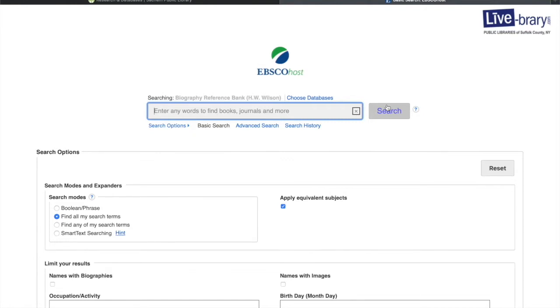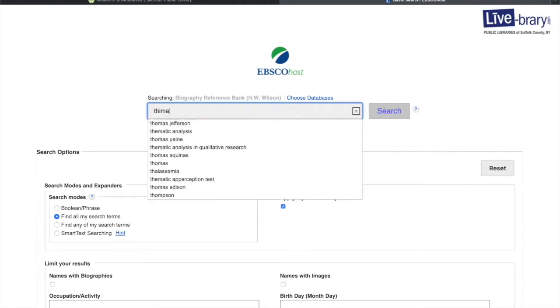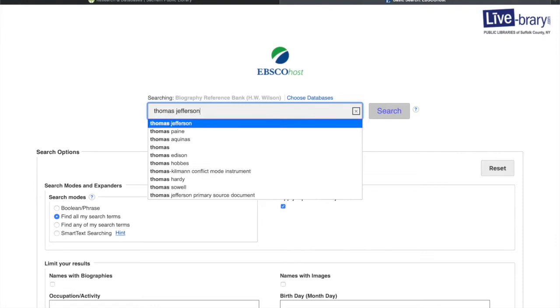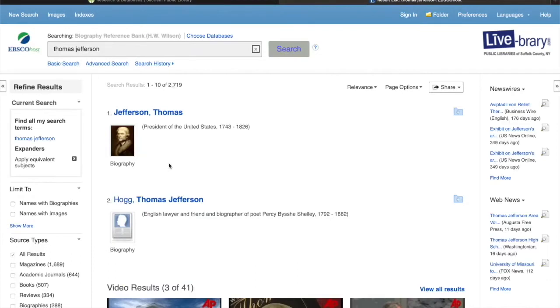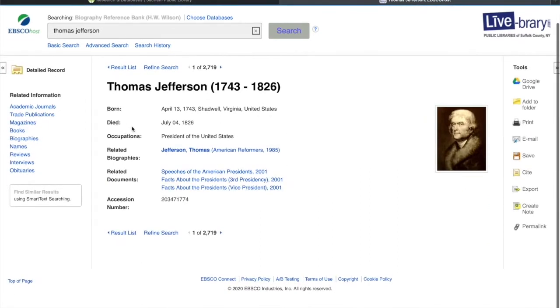So let's think of somebody that we want to learn more about. So let's look at Thomas Jefferson. Now your first one is usually going to be just a simple little biography. I'm going to click on that. Just going to give you some basic information. That's what most of the first search item will be on this database. So it just tells us when he was born and where, when he died, his occupation. And then all of these are just related documents that you can find about Thomas Jefferson.